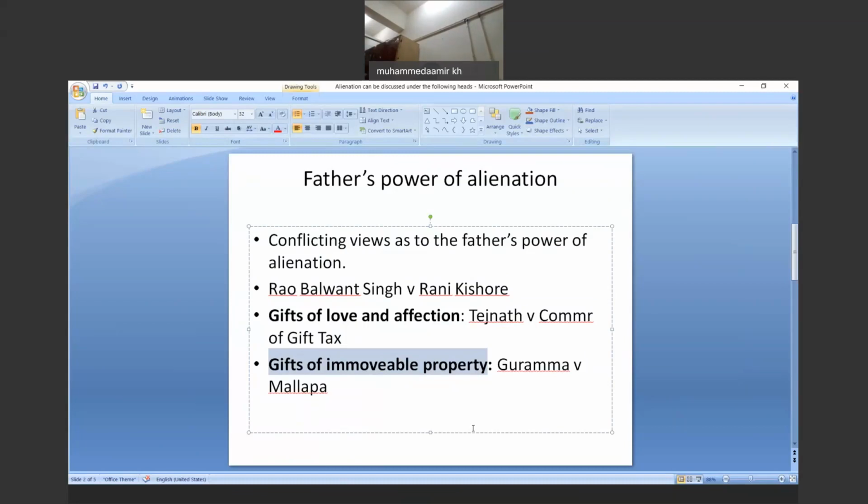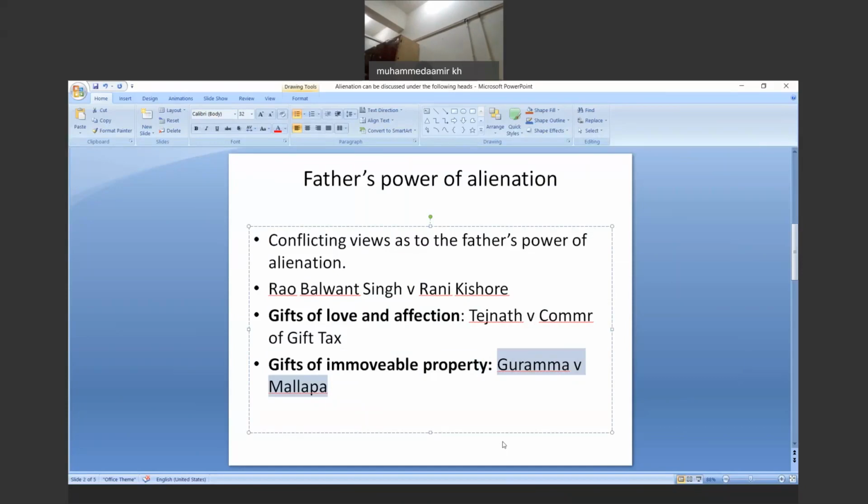But in the case of Brahma versus Malappa, a gift of immovable property to a daughter made by the father after her marriage was held valid. In this particular case, it was held that the gift of immovable property which the father gave to his daughter after her marriage was valid.